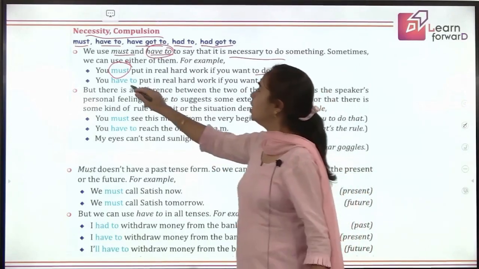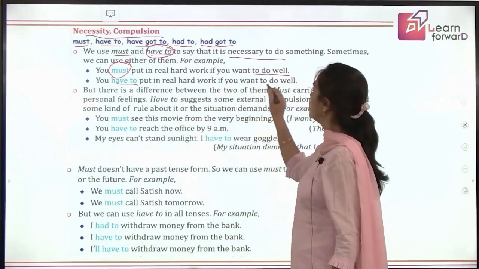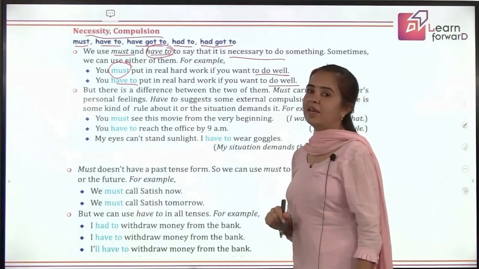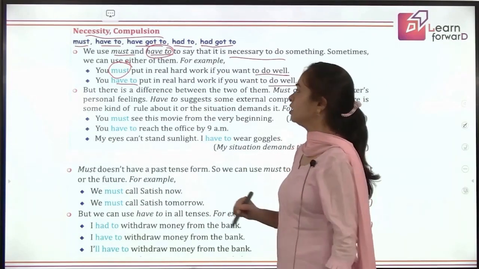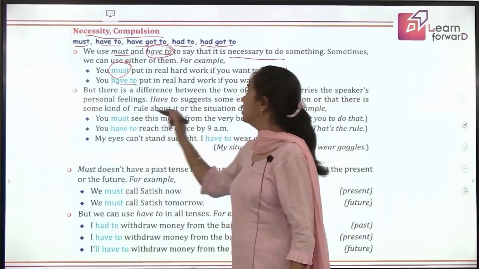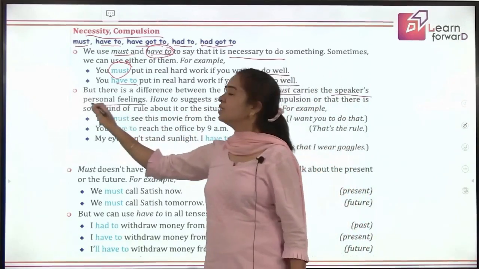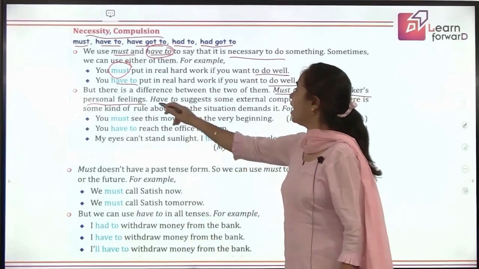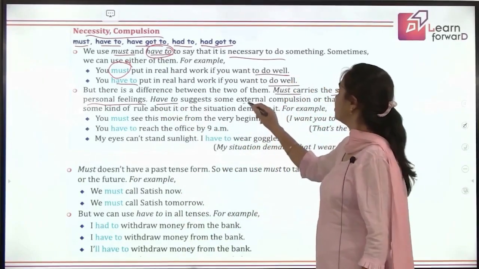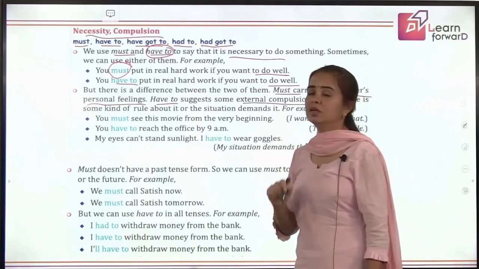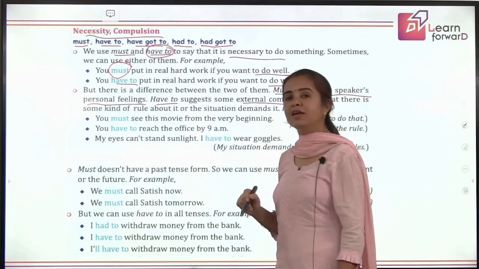But if you say you have to put in real hard work if you want to do well, that means there is an external force that is making you do that, right? So what do you see here? Must carries the speaker's personal feelings, but have to suggests that some external compulsion is there that is forcing that action to be taken.